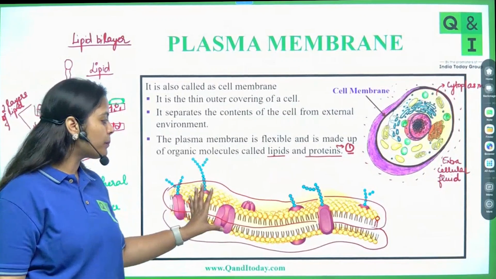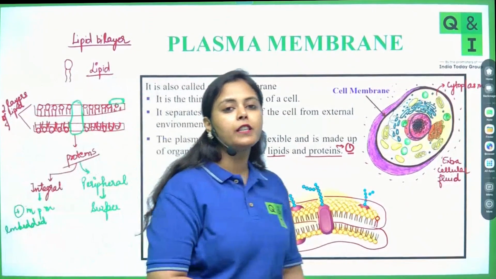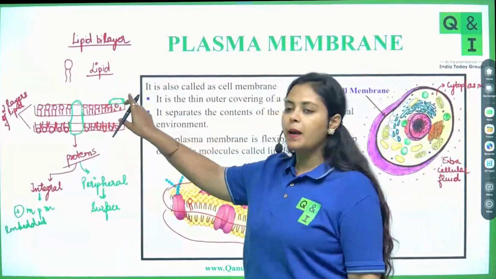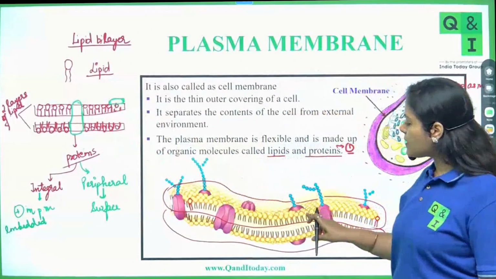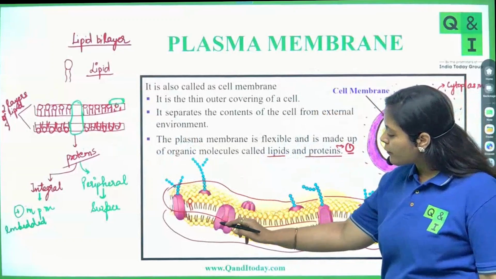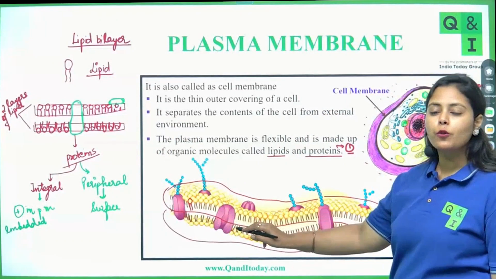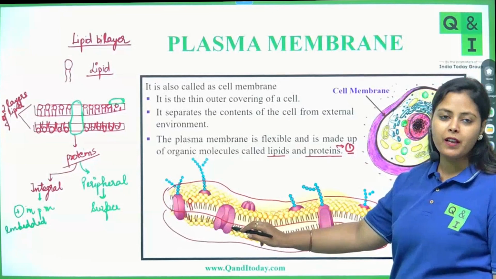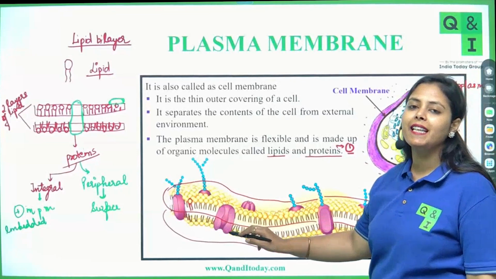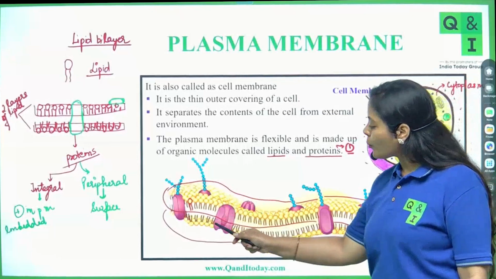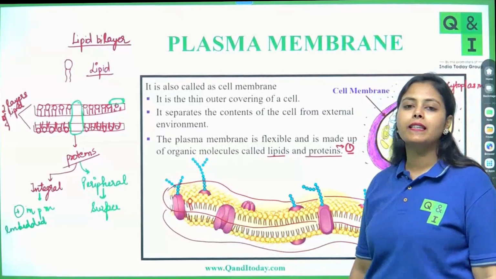Now this is plasma membrane. We have understood that it consists of two layers and proteins are embedded in it, and the proteins may be of two types. Now you can see these proteins. What will you call these proteins? Will you call them peripheral or integral? I am asking all of you, are they peripheral or are they integral?